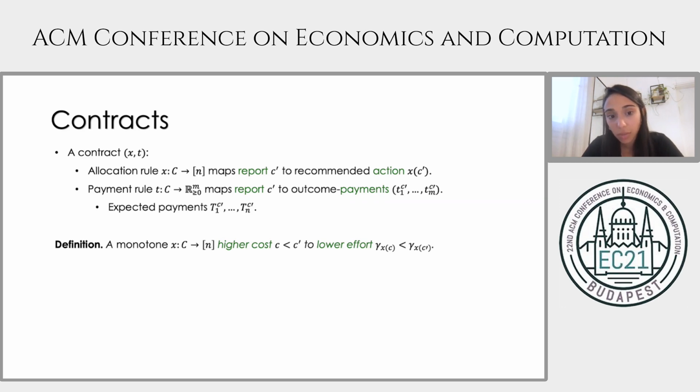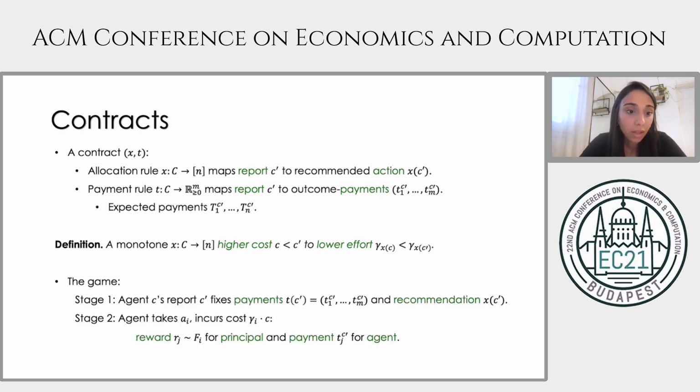Now, a key property of the allocation rule that will play a role in our results is monotonicity. A monotone allocation rule maps costly actions to agents whose private cost is lower, and intuitively, such agents are better suited to take effort-intensive tasks. Every contract (X, T) induces the following two-stage game. Stage 1, the agent submits type report C tag, fixing the payments and the recommended action.